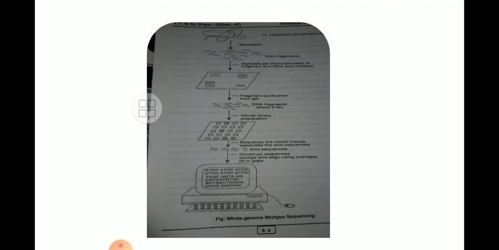Now, here I will give you an idea with the help of this diagrammatic representation of what is going to happen. Here we will be able to see that the genome is isolated and treated with restriction enzymes, and we have found DNA fragments.